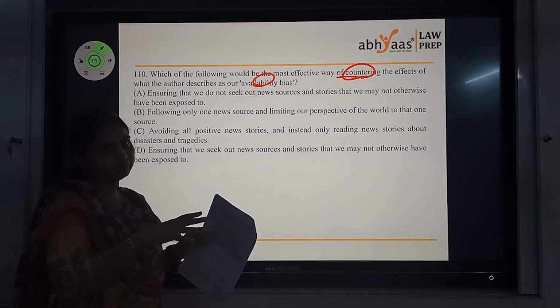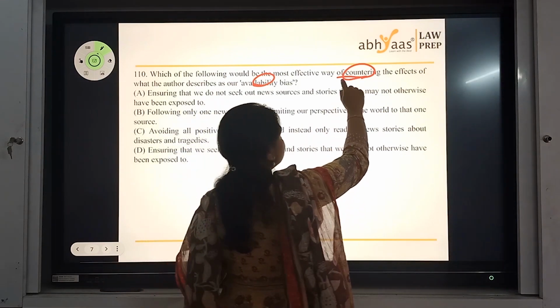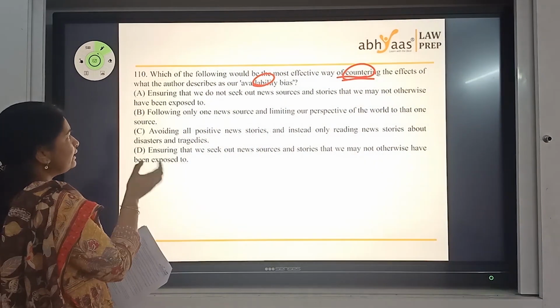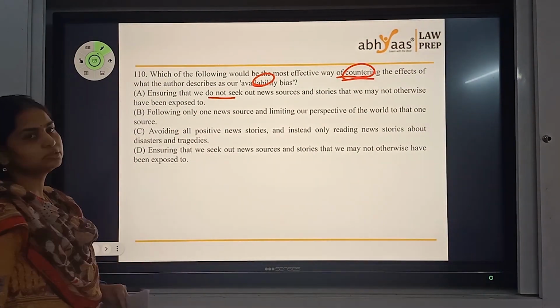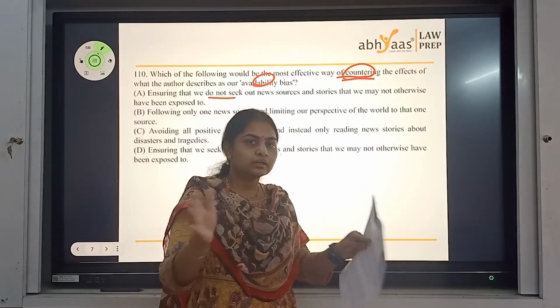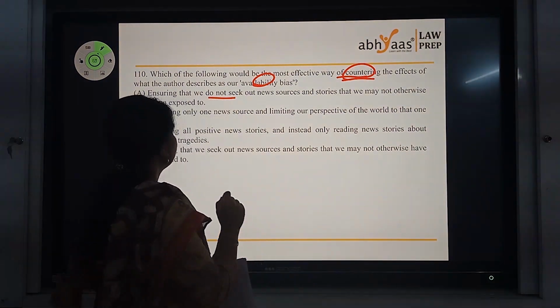So a quick look at availability bias might help you get an understanding of that. And another keyword for you is counter, how to deal with it. Now, to deal with it, ensure we see information that we may not be exposed to. Some of you don't see any information that you don't come across, right? Ignore it or don't look at it. That is what we are trying to say here.